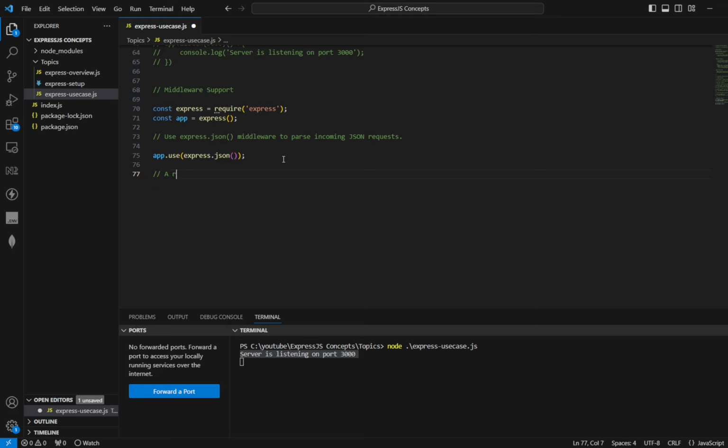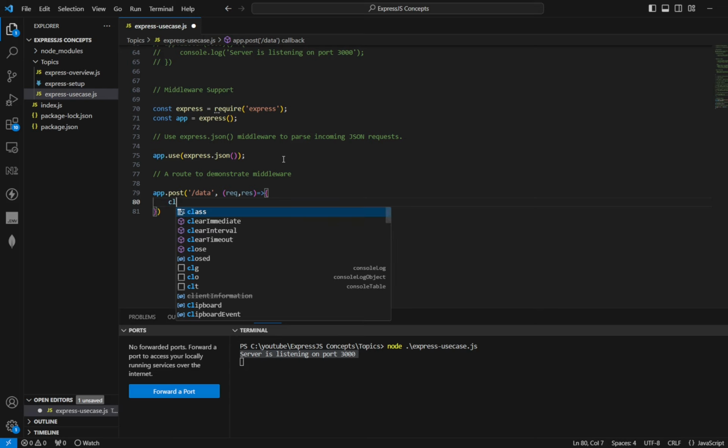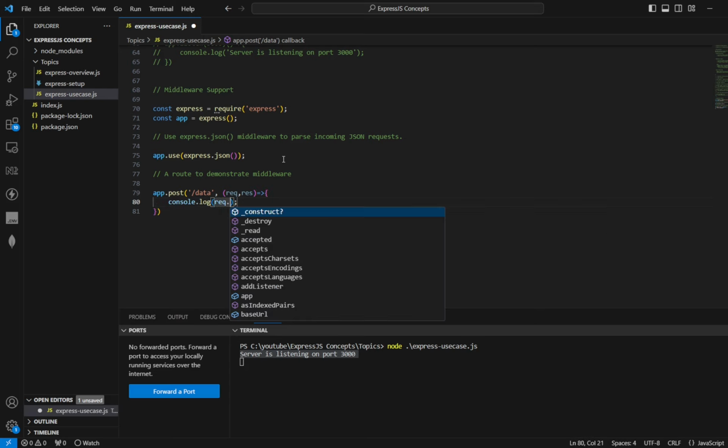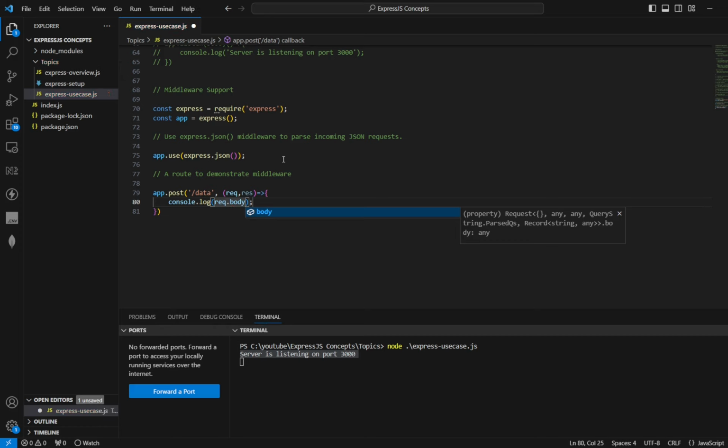Let's see a route to demonstrate middleware. Say we have a post request, app.post, slash data, with req and res, and console.log req.body.